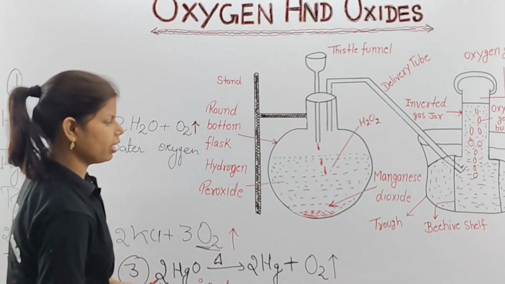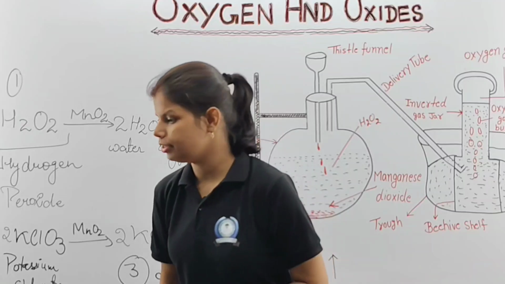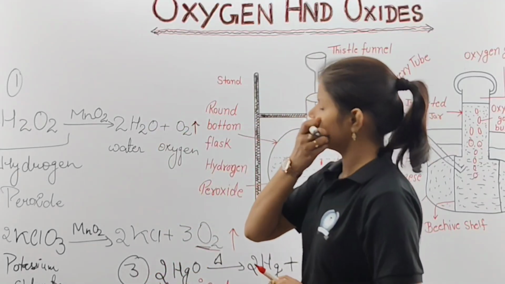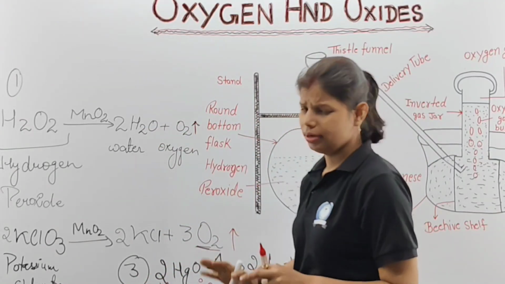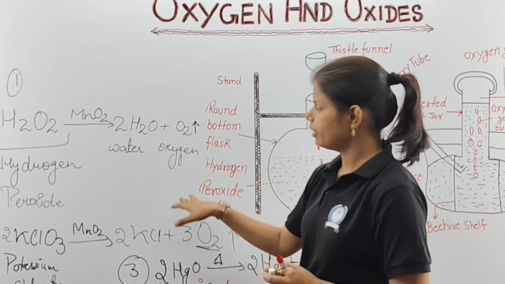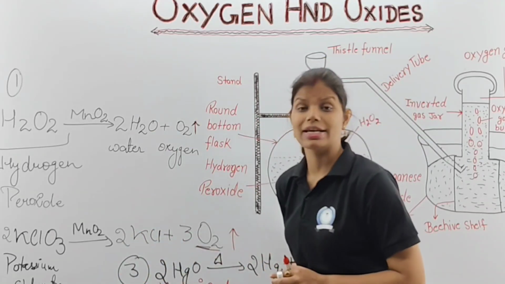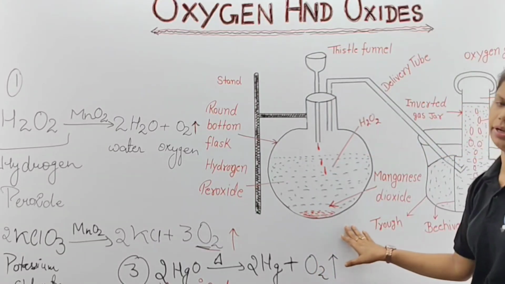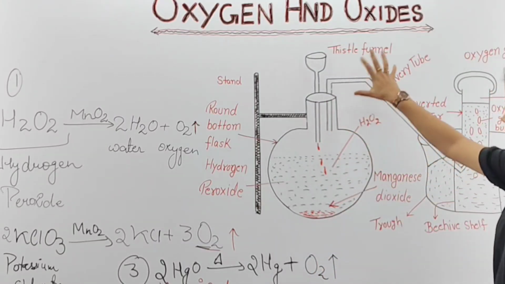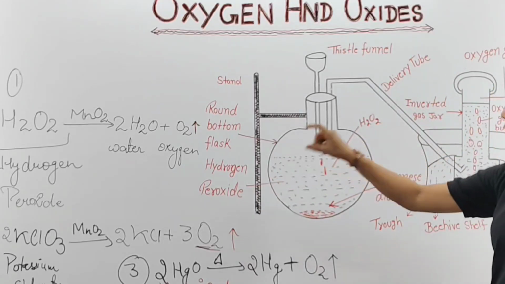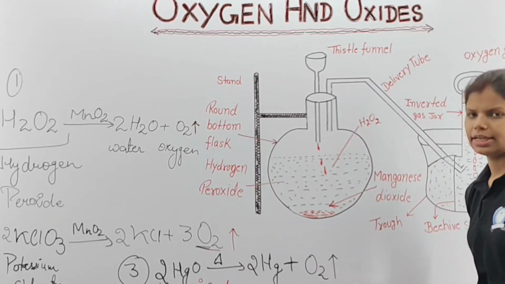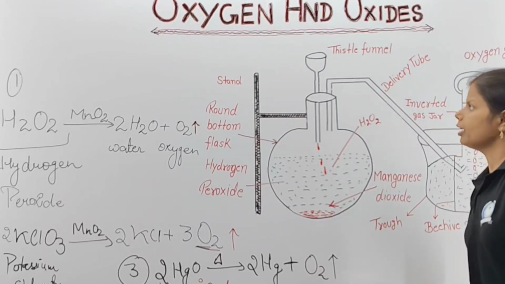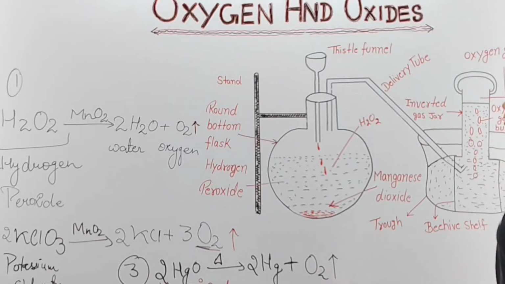So basically as per your level the preparation of oxygen is done with 3 methods, and there are many other methods that we are not going to do, with dry water and all. That is not much more important. 3 different processes. For the second and third I have not used experiments. For the first one I have done the representation through the laboratory method. We have taken this round bottom flask and then we reacted by putting hydrogen peroxide and manganese dioxide in the same flask, and then when we put this thistle funnel and use this delivery tube, we observe that the oxygen gas is released from here.